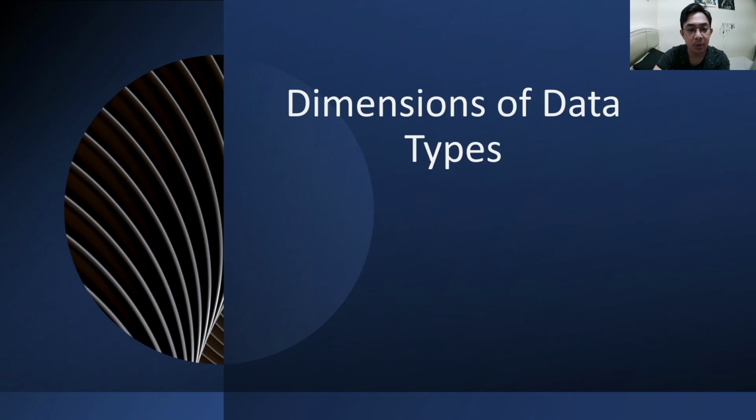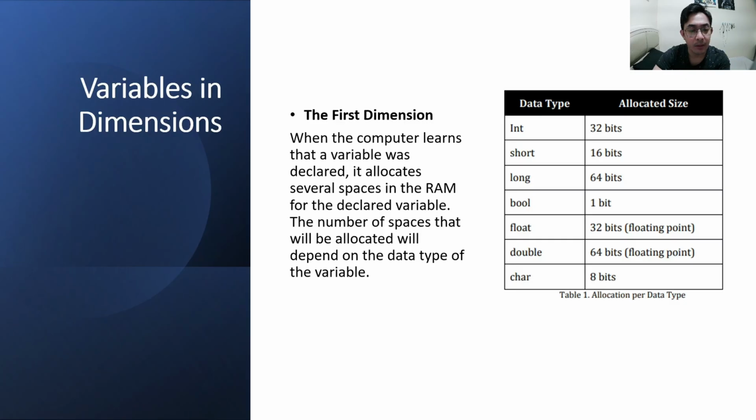Our next topic is about the dimensions of data types. Variables in dimension. The first dimension. When the computer learns that a variable was declared, it allocates several spaces in the RAM for the declared variable. The number of spaces that will be allocated will depend on the data type of the variable. For the data type int, 32 bits; short, 16 bits; long, 64 bits; bool, 1 bit; float, 32 bits; double, 64 bits; char, 8 bits.